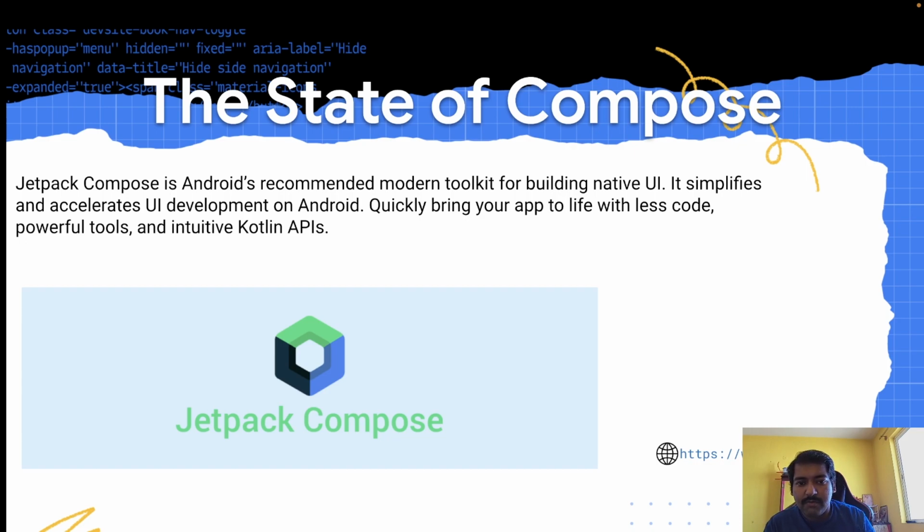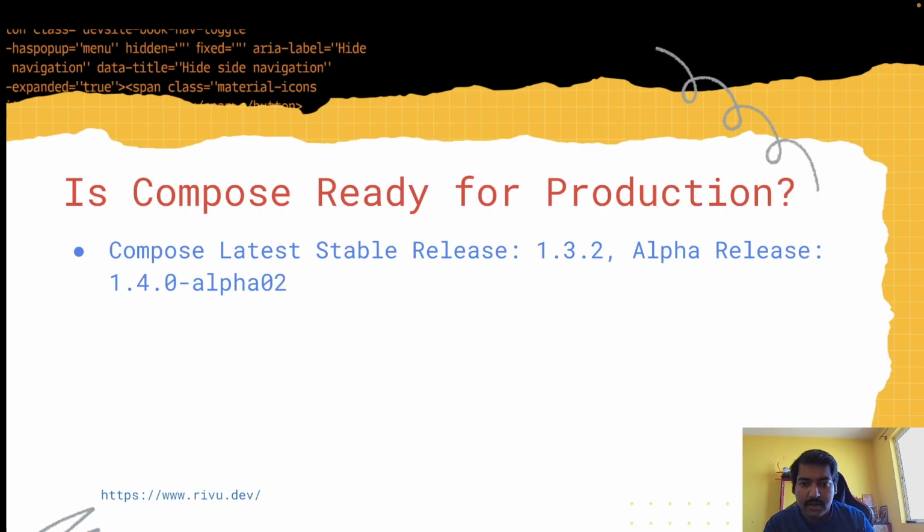But let's get to the first question I get whenever talking about Jetpack Compose, right? Is Compose ready for production? Short answer would be yes. So even if you have a complex UI, Jetpack Compose is production ready. The current stable version release is 1.3.2. When I last presented this topic, it might be 1.3.3 or 1.4 right now. I am not exactly sure, I have to check that, but yeah, it has been production ready for over a year now.